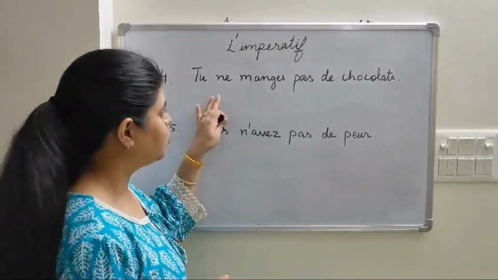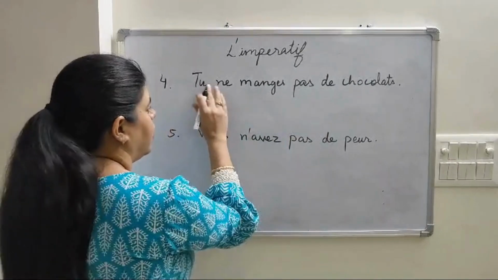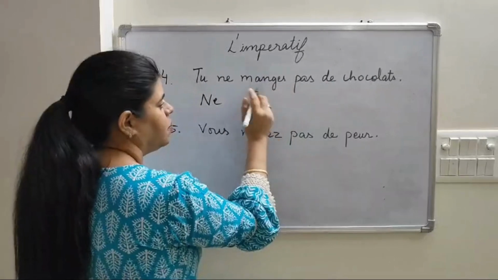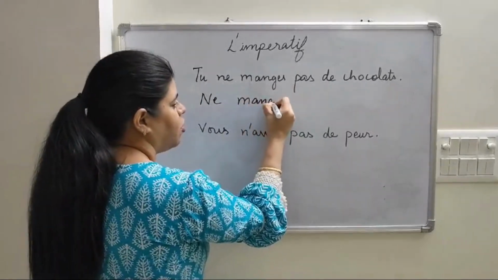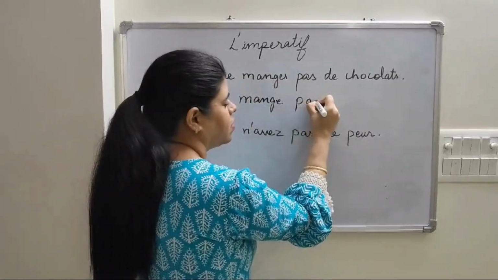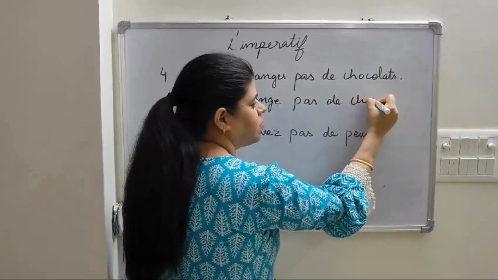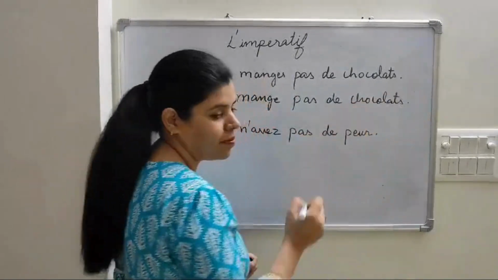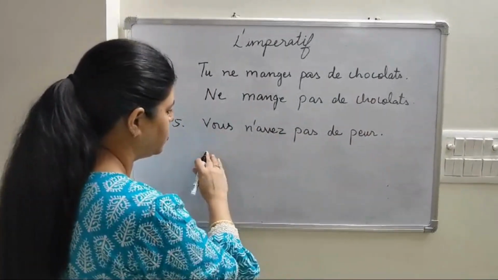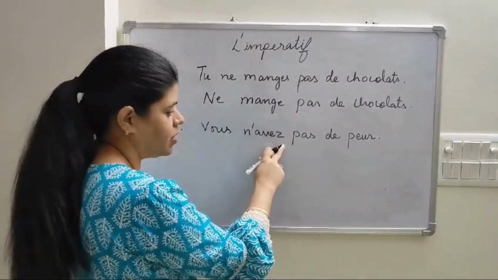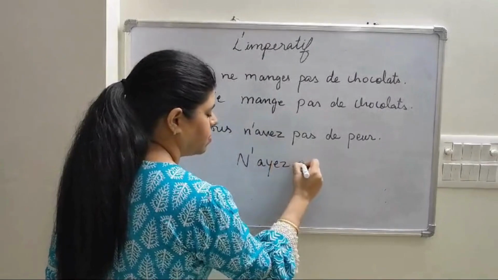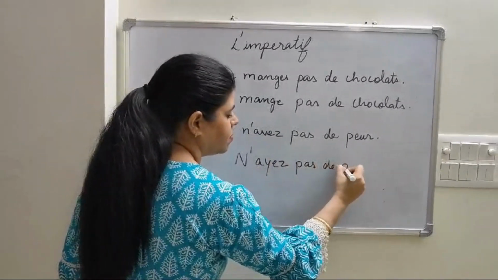Next one. Tu ne manges pas de chocolat. I'll remove the tu and the answer will begin with ne. Now this is an ER verb. So from the ER verb conjugation, with tu we will remove this S. So this will remain ne mange pas de chocolat. Next one. Vous n'avez pas de peur. I'll again remove the subject. Now this is an irregular verb exception. So the conjugation would be n'ayez pas de peur.